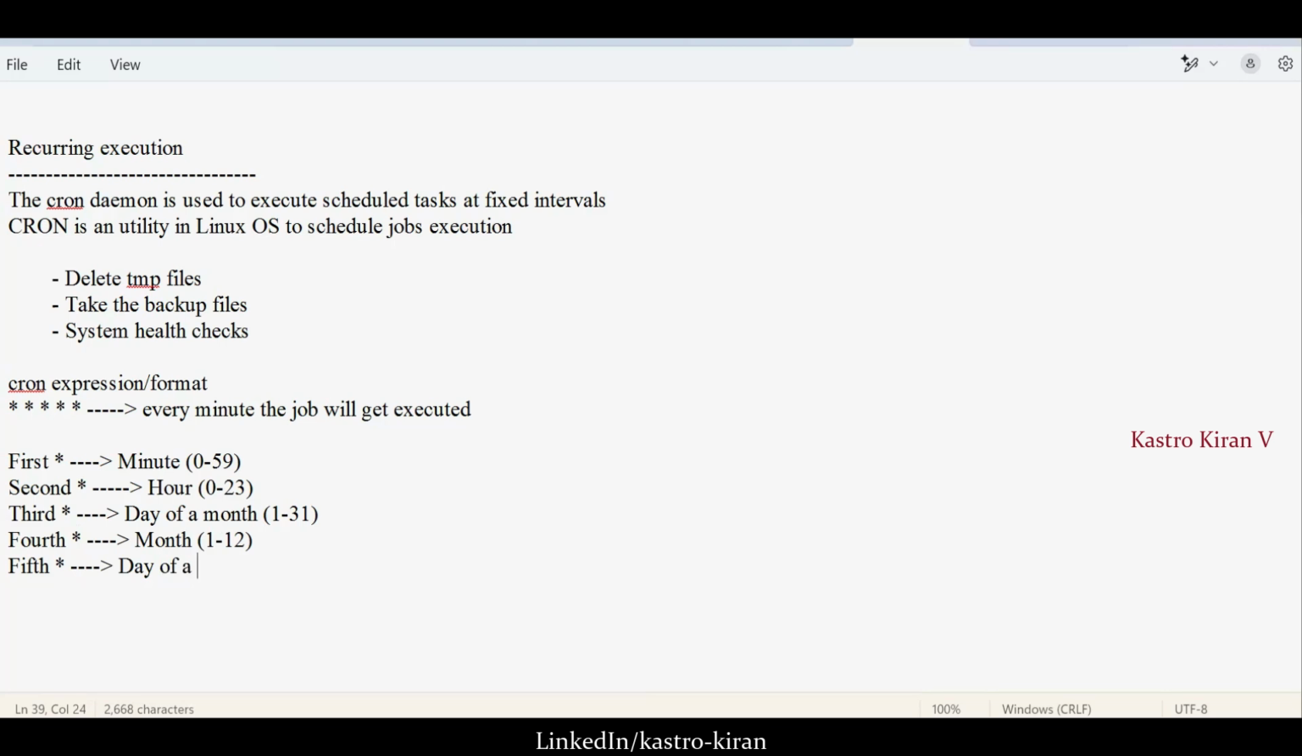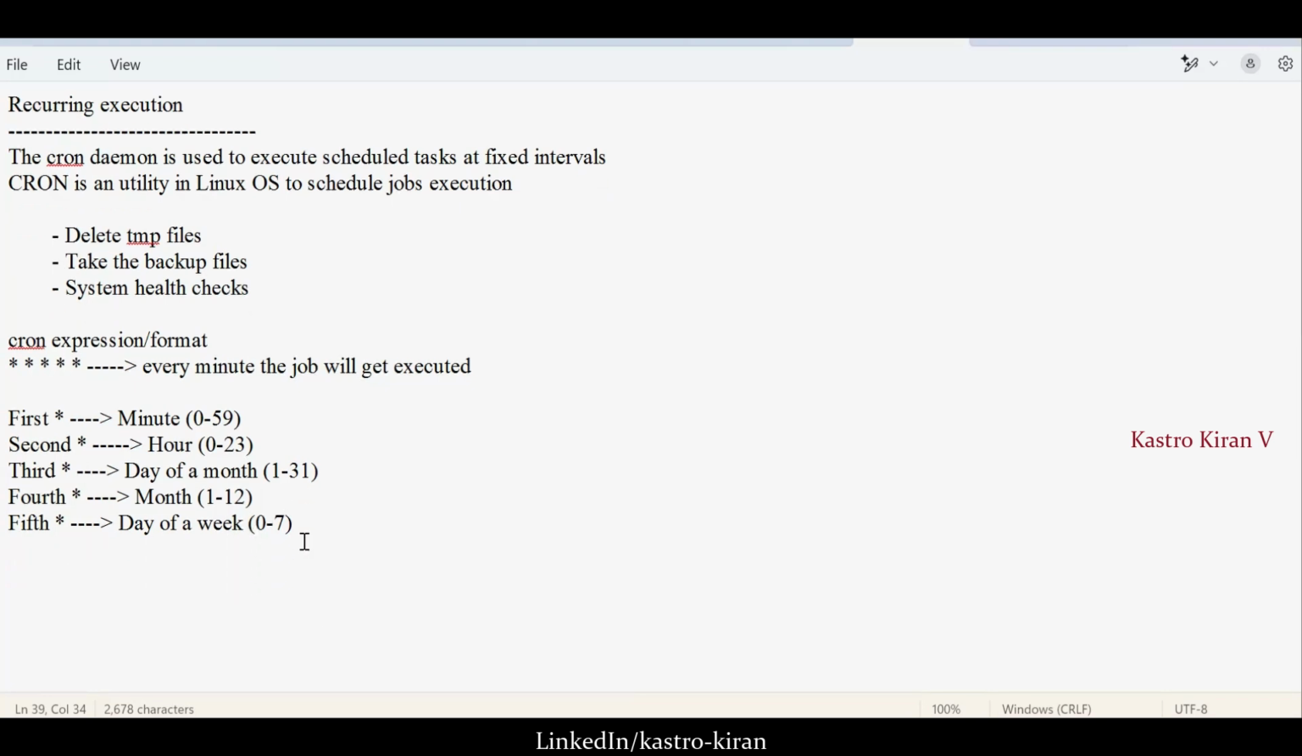Let's say in a week, we have 7 days, Monday to Sunday. Usually these numbers will start from 0 to 7. Here, Sunday is 0, Monday is 1, Tuesday is 2. Like that, the numbers will vary. So 0 to 7.